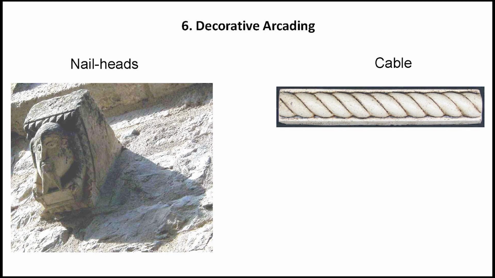It is basically a molding feature with a series of contiguous projecting pyramids or trapezoidal solids, often carved with different creatures. The next one is a cable. It is a convex molding carved in imitation of a rope or cord and used to decorate the moldings of the Romanesque style. It is thought that its inspiration came from the twisted vines from the carvings of classical Roman architecture.